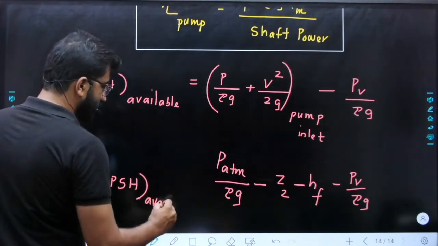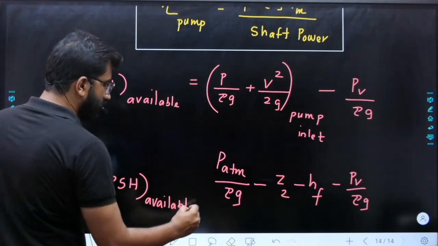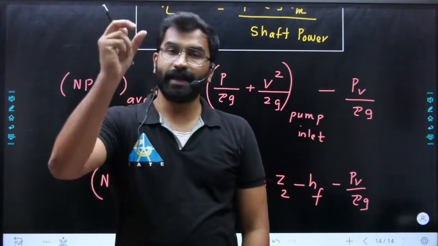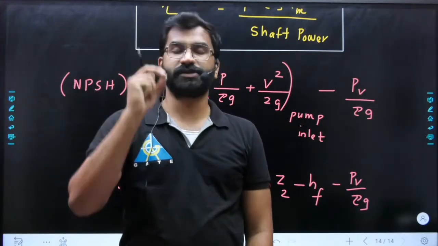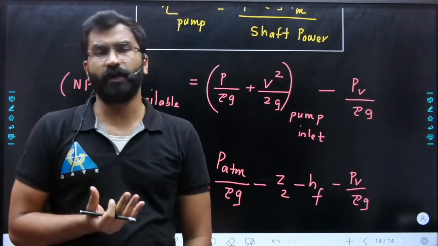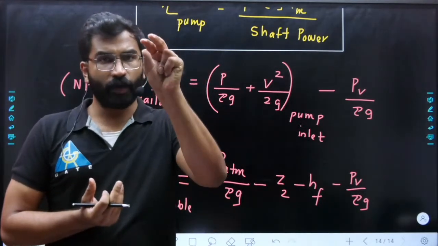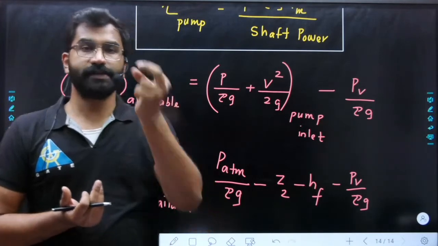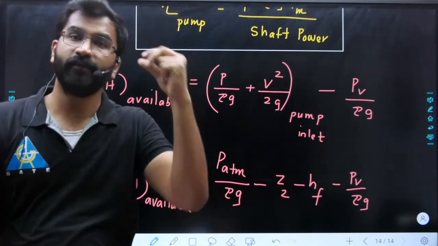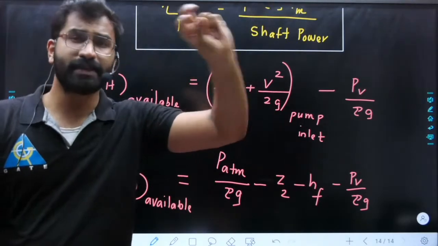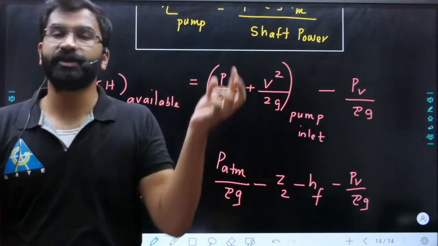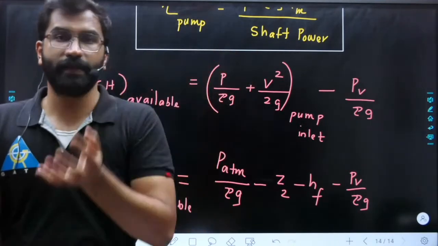NPSH required will always be given by the pump manufacturer. We don't know the exact pressure we are having at the eye of the impeller. That we cannot measure. At the eye of the impeller we will have the least pressure, because the area is very small, so you will have the highest kinetic energy. Highest kinetic energy means lowest pressure energy. So we can never measure the pressure at the eye of the impeller.